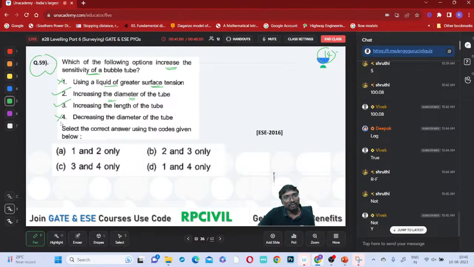Decreasing the diameter. So which option is correct now? Option B only will be the correct answer. You can say it like that. Is it clear? So shall I move to the next question? And that is the 60th question.